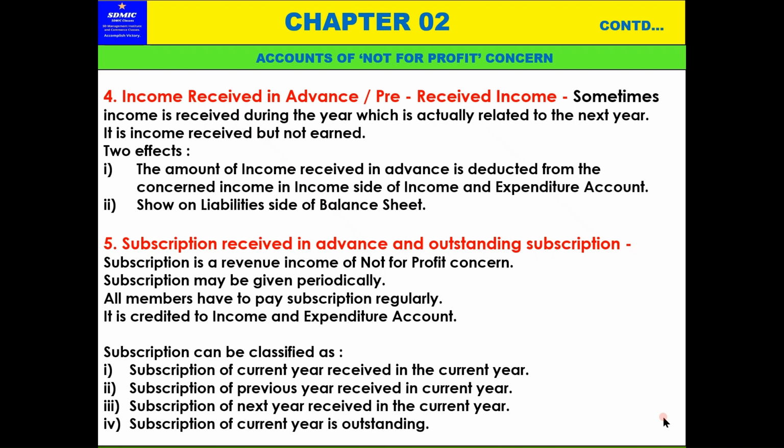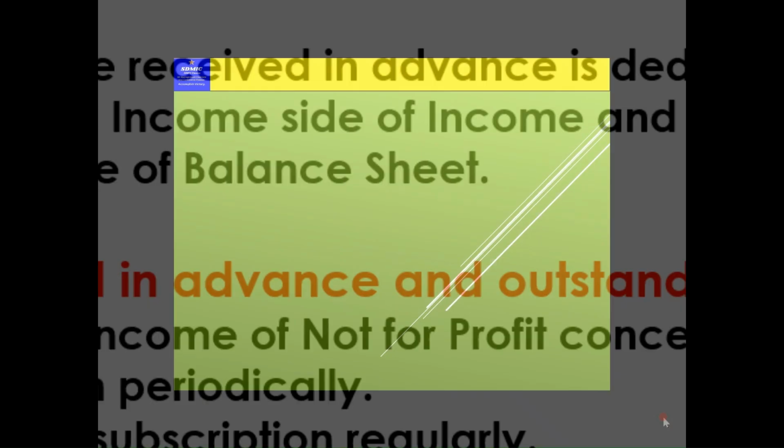Then subscription of current year is outstanding, मतलब अभी for example any member paid subscription for 10 months, so 2 months का बाकी है, या नहीं तो 11 months का पेमेंट किया है तो 1 month का बाकी है. So that outstanding means subscription receivable from member, वो पेमेंट दिया नहीं है, 1 महीने का, 2 महीने का, 3 महीने का, जो भी है, whatever it is, that subscription receivable is not yet paid till the closing of the accounts. तो that is called subscription of current year. Current year में मिलना था लेकिन नहीं मिला है, वो outstanding subscription करके carry forward करेगा.